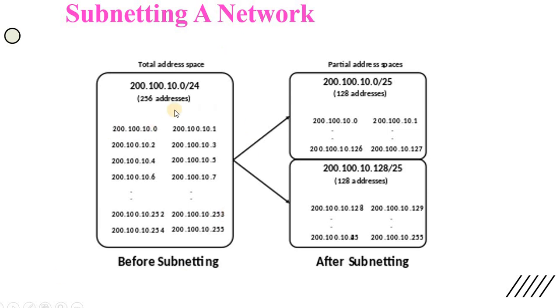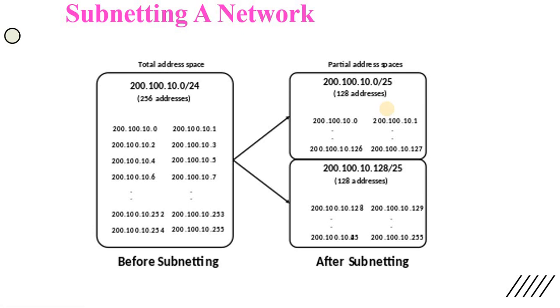This is one big network before subnetting, so it needs to maintain many addresses in that single network. But after subnetting, it is divided into these 2 subnets. As you can see, before subnetting there are 256 addresses, and after subnetting in one network there are only 128 addresses.